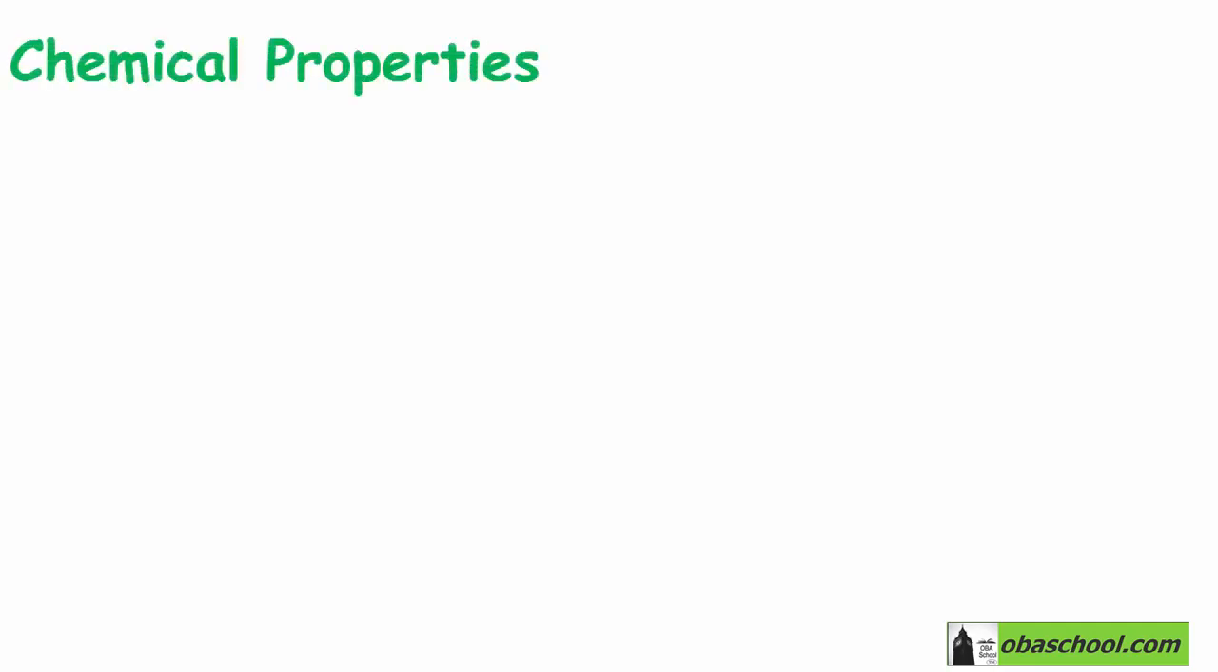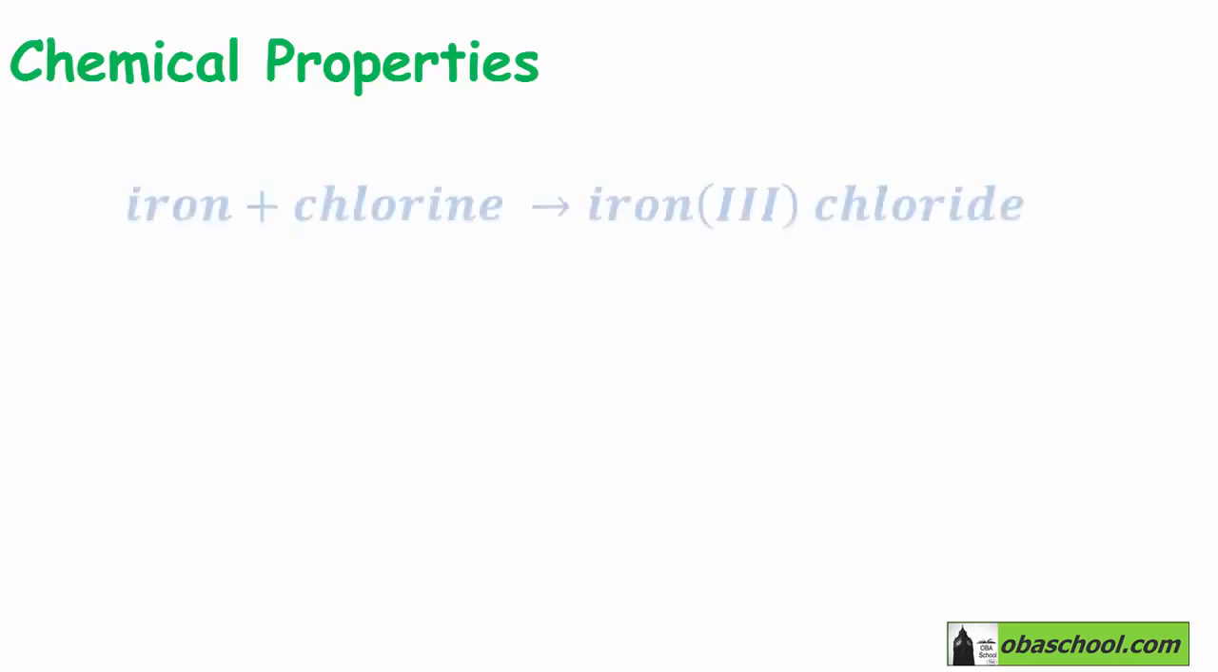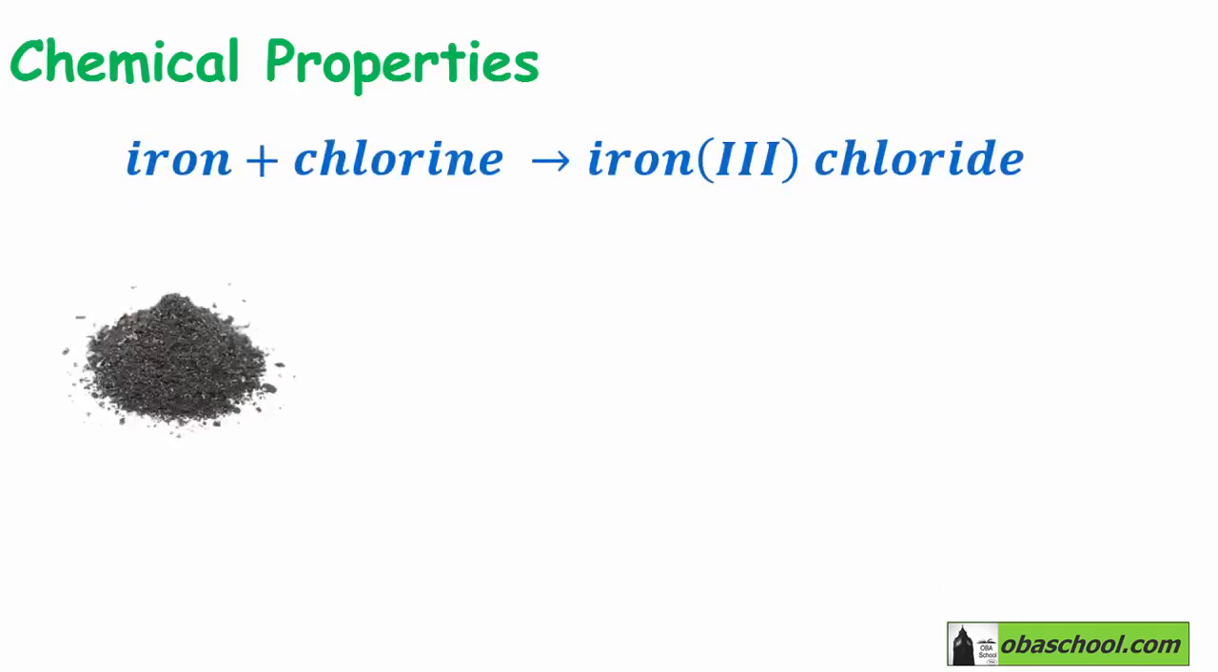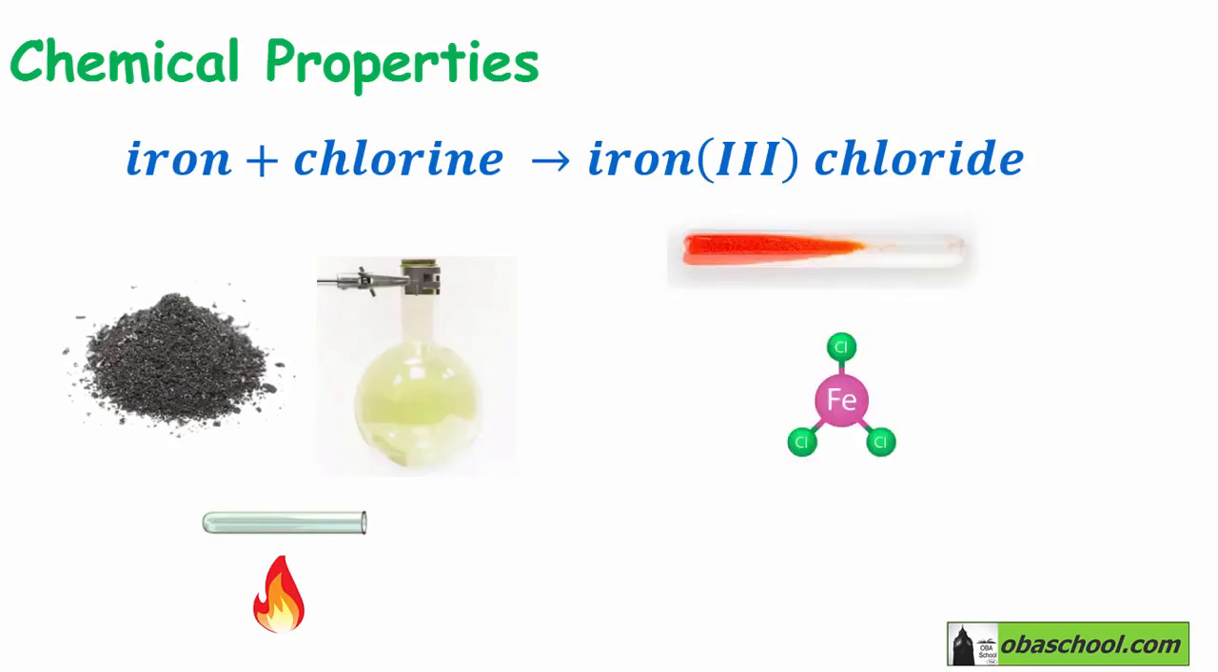Another example is the reaction between iron and chlorine gas. Iron reacts much slower with the chlorine gas than sodium does. And actually, for a reaction to take place between iron and the chlorine gas, the gas has to be passed over iron and heated very strongly inside a horizontal Pyrex tube. The product will be red iron 3 chloride.